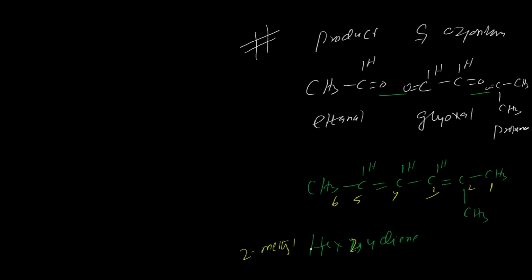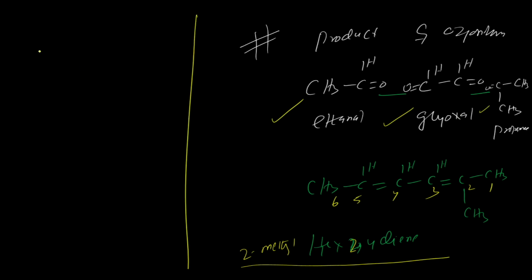So when you do the ozonolysis of 2 methyl hex 2, 4 diene, then you will get 1 molecule of ethanol, 1 molecule of glyoxal, 1 molecule of propanol. I hope you understand. If you don't understand, then see this video again and again. You will understand it very easily. Isn't it? So now the product of ozonolysis they have given. What is the product?